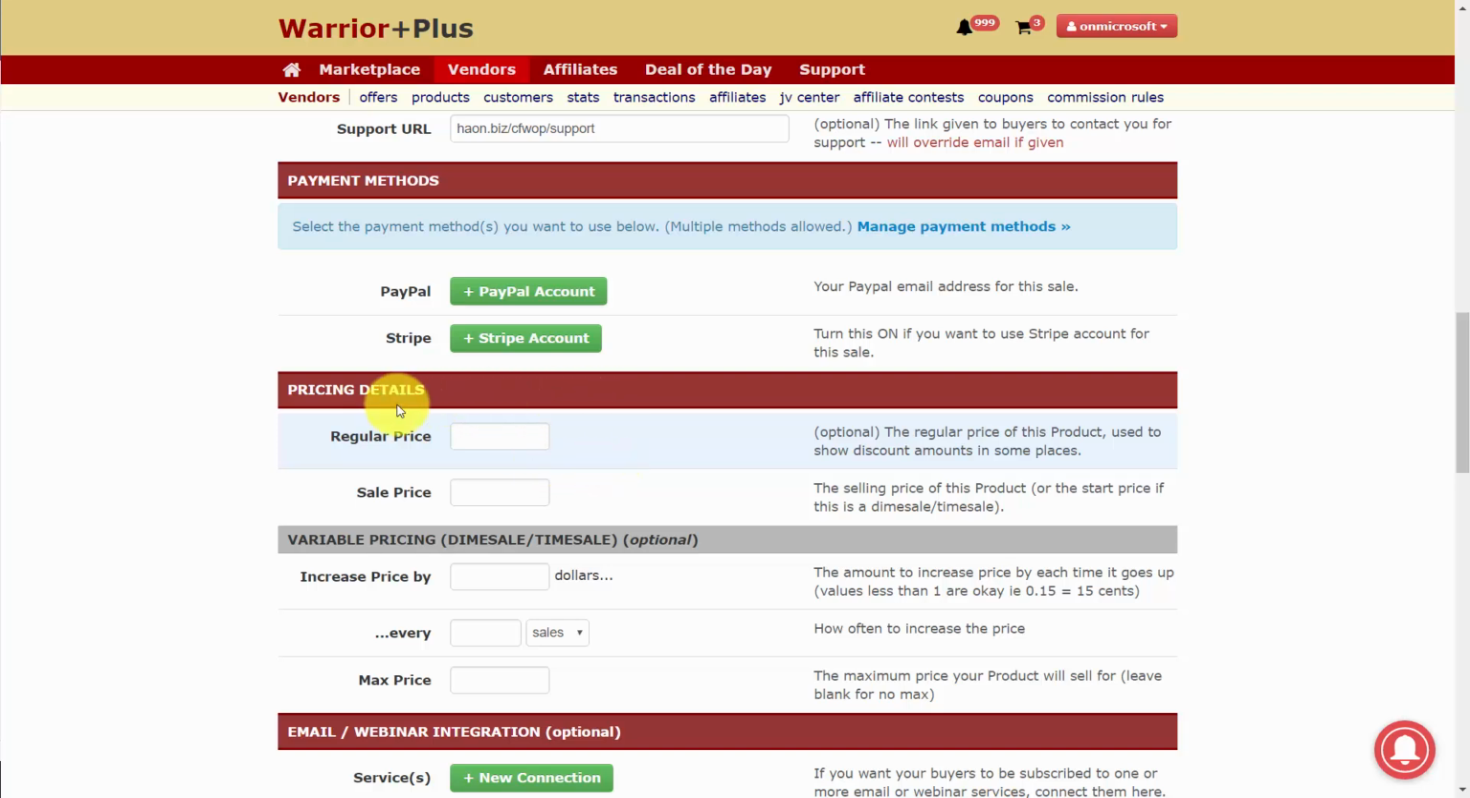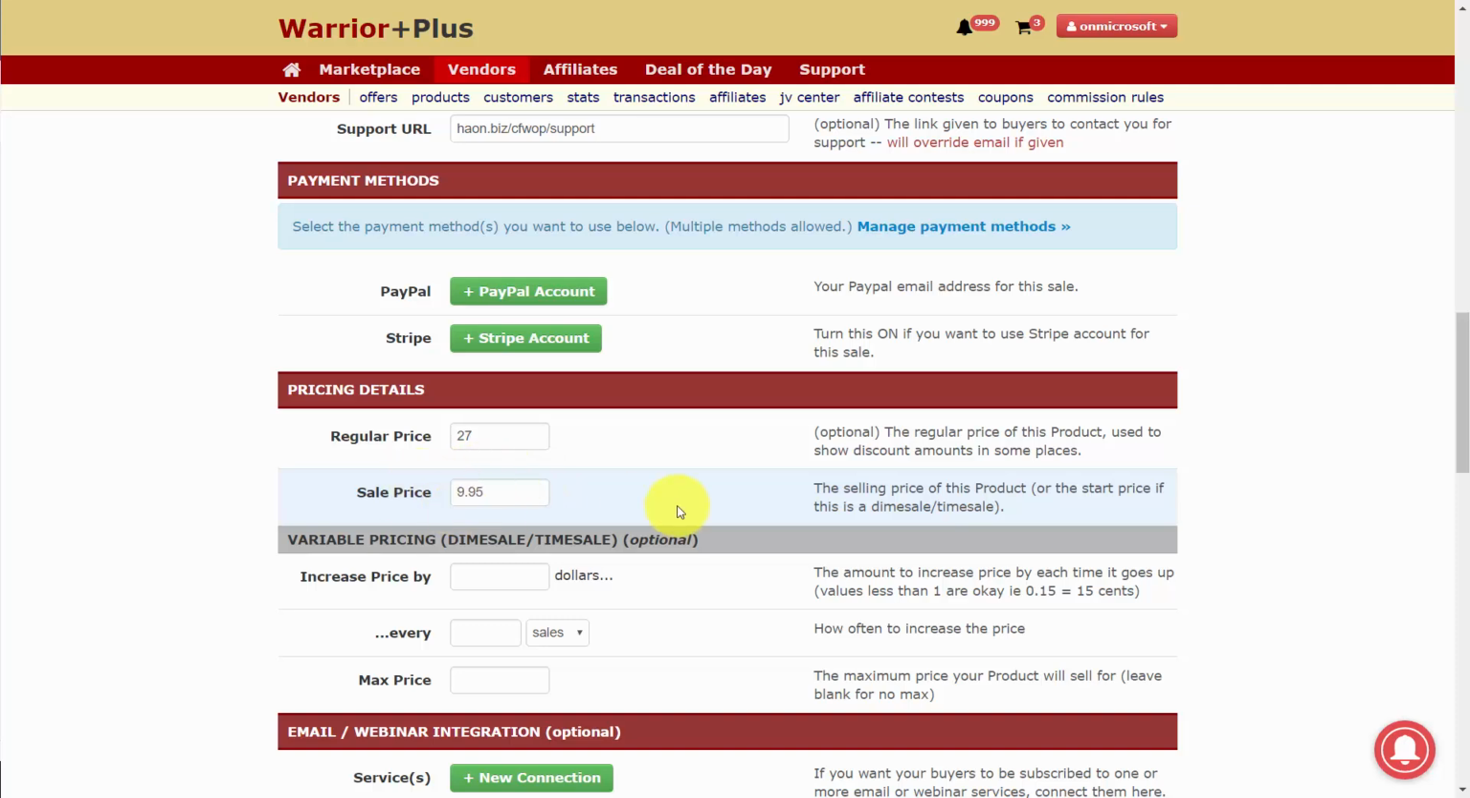Now the regular price is where we will demonstrate the value of our product or what it will cost after the launch period. So once we determine what that higher price is going to be, we're going to write in the regular price. And then we're going to write in the price at which our product is going to start. Now this is going to be especially important if we've chosen to use a dime sale method of working through our sales process. If that is the case, then this sale price will be the starting price.